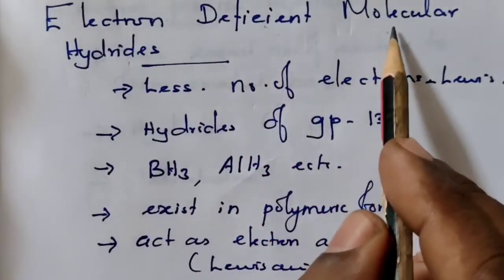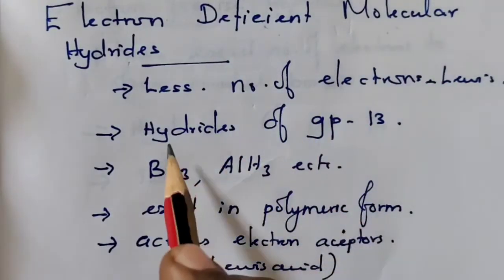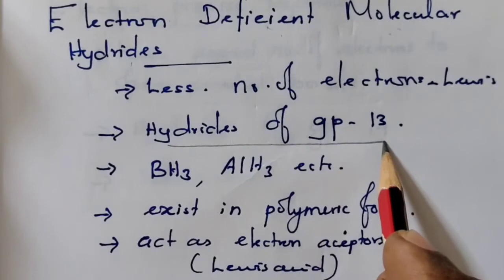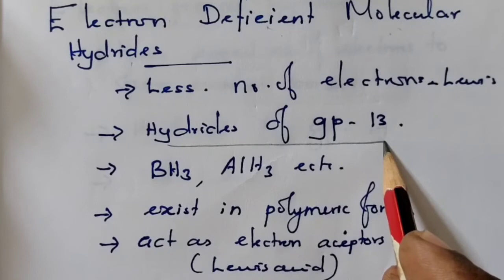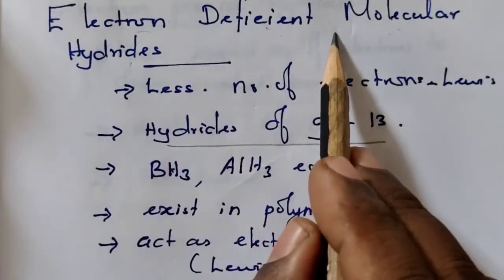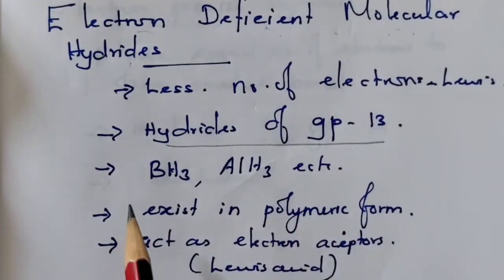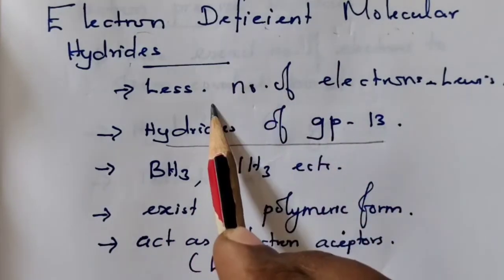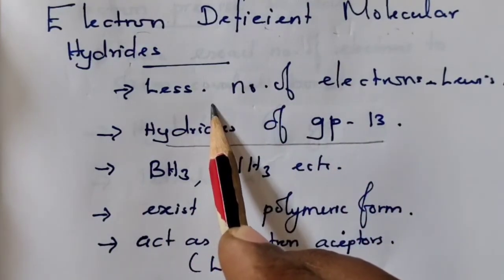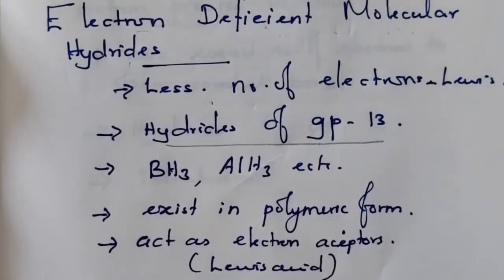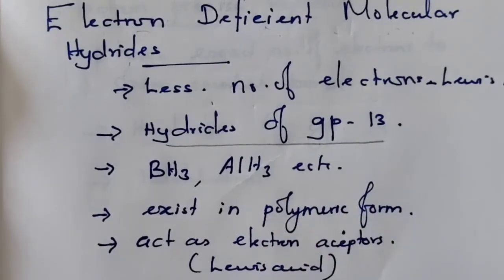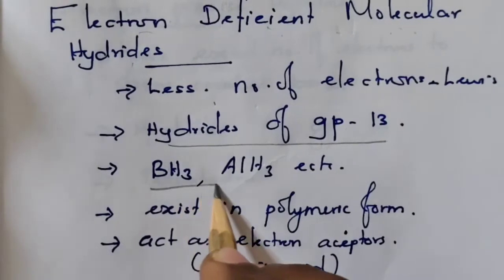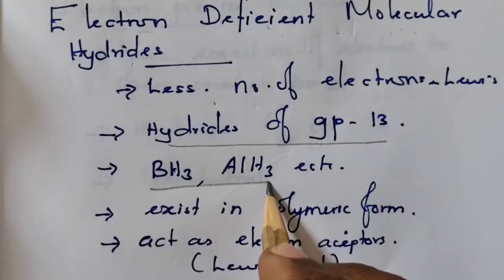What are electron deficient molecular hydrides? These are hydrides of group 13. The hydrides formed by the elements of group 13 are called electron deficient molecular hydrides. That is, they have fewer electrons than required for making normal covalent bonds. In their conventional Lewis structure, they have fewer electrons. For example, boron hydride, aluminium hydride, etc.